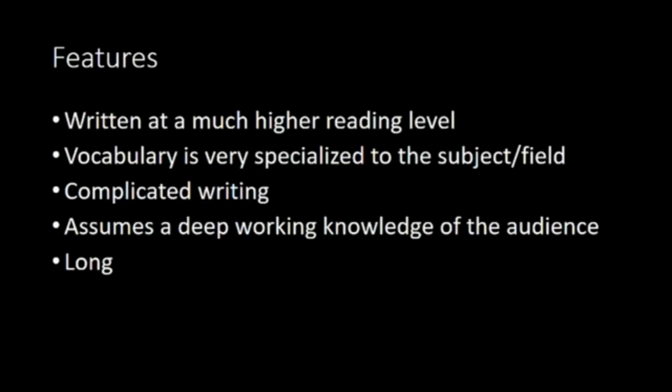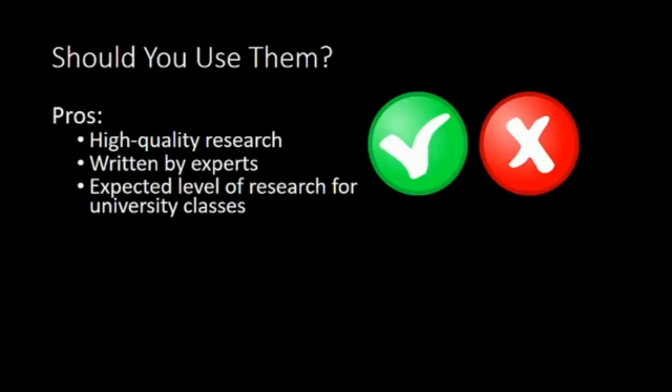These can be intimidating for students who are not used to this level of research, but you will become more familiar with their features, especially when you get into higher level classes for your area of study. While they do have a somewhat complicated writing structure and more specialized vocabulary, they do tend to follow similar formats. If you need help reading an academic article, check out our video on the topic. These are generally the types of sources that you want to look for when you're researching for your university level classes. They are thoroughly vetted for credibility and will give you current information for your research.